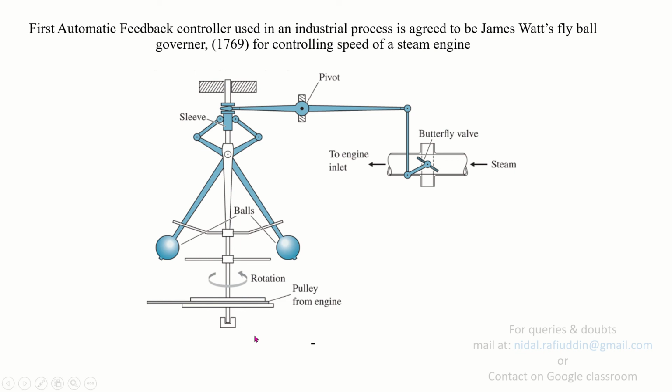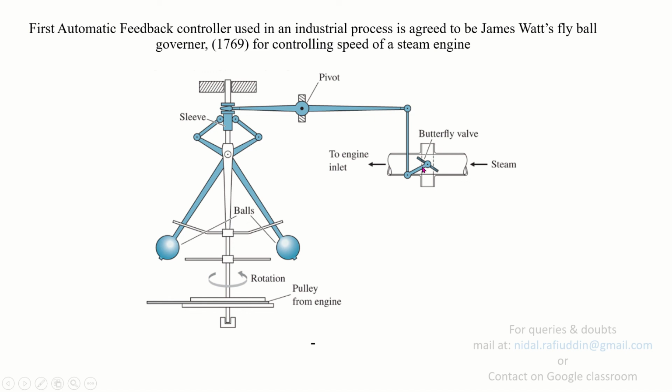If you look at the figure, the moving part of the steam engine was connected to a pulley through a belt, as shown at the bottom, and the rotation of the engine will cause rotation of this pulley, and in turn the rotation of this shaft, and on this shaft are connected the fly balls. These fly balls are further connected to a sleeve system. So we have a sleeve here, and then to this we have the shaft connected to the valve.